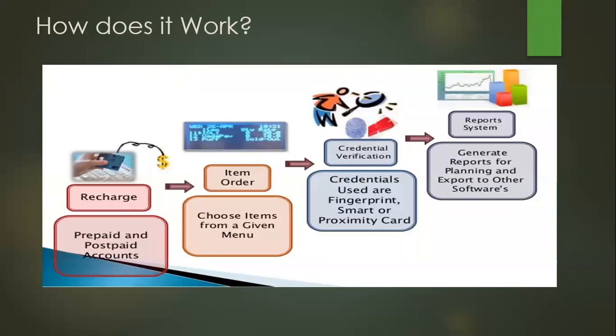How does it work? The student first of all recharges their prepaid or postpaid account. Then they choose the item from the given menu. After that, they give verification of their identity by using a fingerprint scanner and face recognition. And then the order goes to the canteen database.